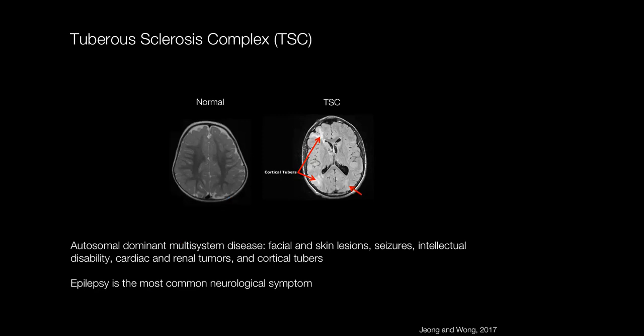And you can think of a tuber like a small cortical malformation, often referred to as a dysplasia. Essentially, if you look at a cortical tuber under the microscope, you would see abnormal cortical organization and abnormal cells compared to what you'd see in a normal human brain. And the most common neurological symptom seen in patients with TSC is epilepsy. Enrique gave a great talk a couple of weeks ago where she introduced this, but essentially patients with epilepsy will have had multiple seizures throughout their life, and this is due to abnormal electrical activity in the brain.